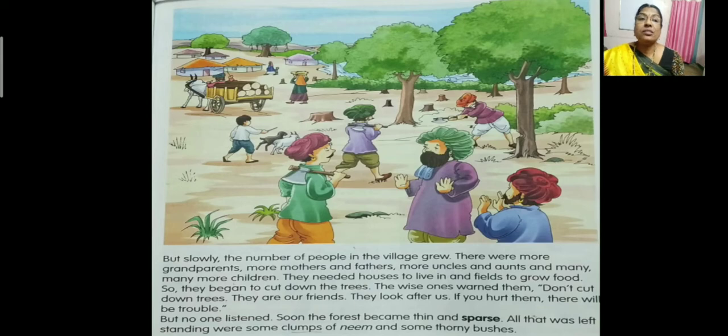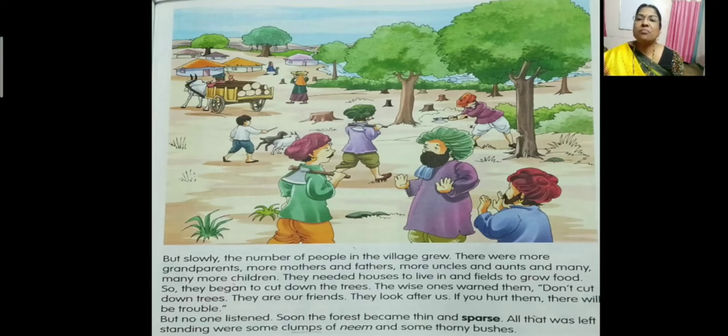So previously how it was, the forest was full of trees, so many trees. But when these trees have been cut down to make the houses, then what happened? They were sparse, very less number of trees. After that, all that was left standing were some clumps of neem and some thorny bushes.